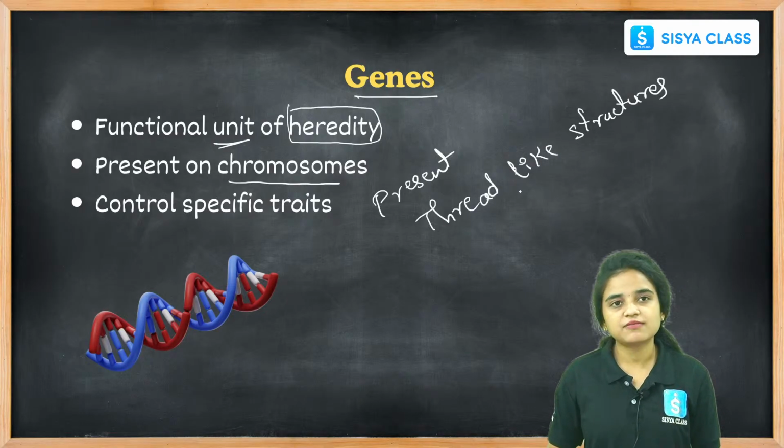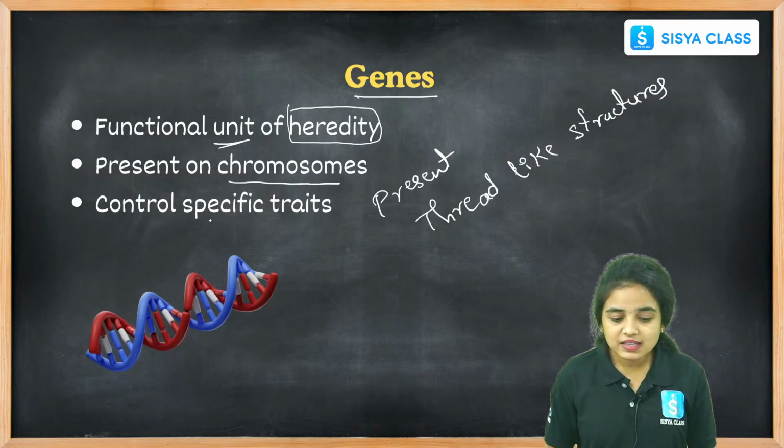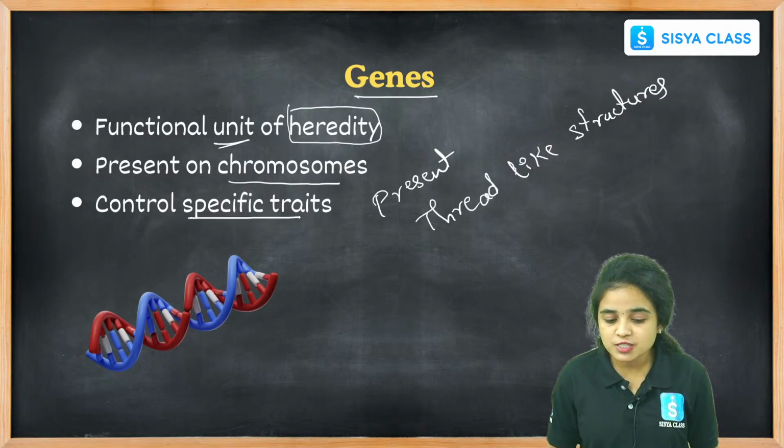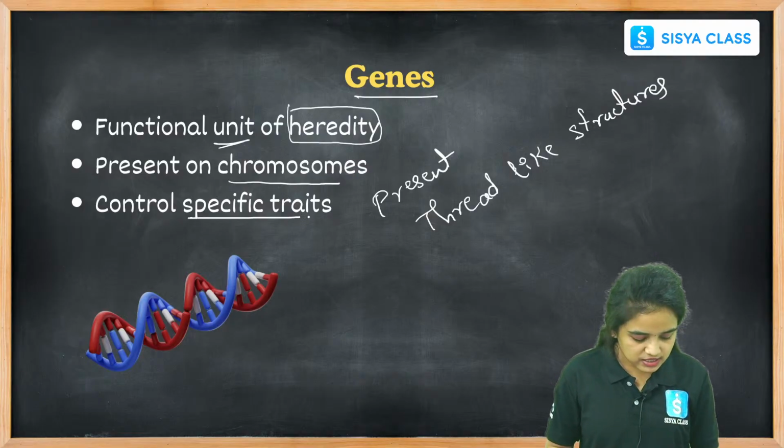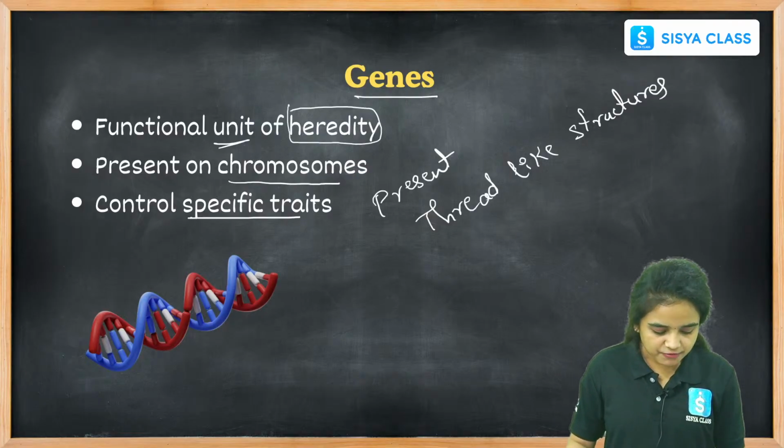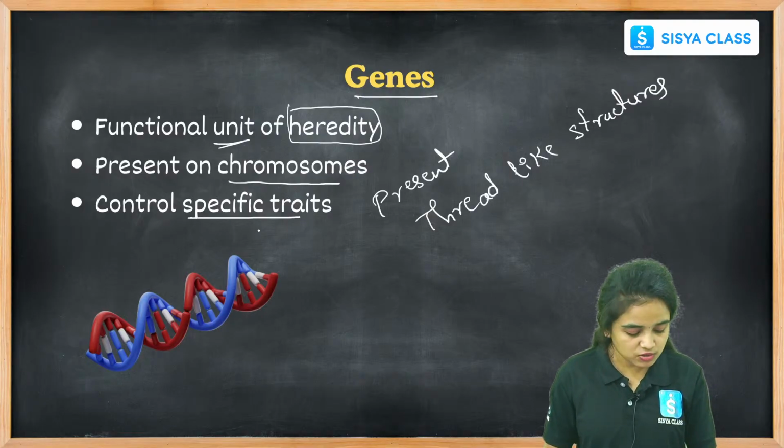Thread-like structures that we can find in the nucleus. And the function of these genes is to control specific characters. Okay, their function is to control the specific characters.